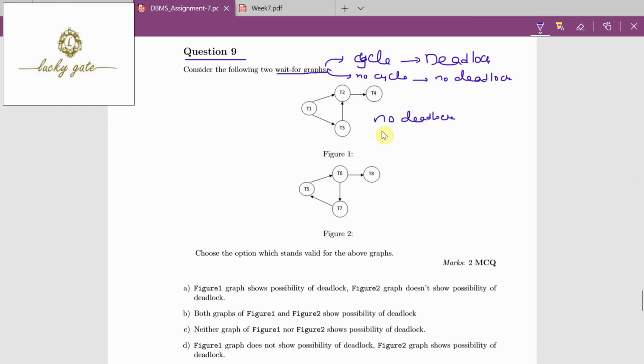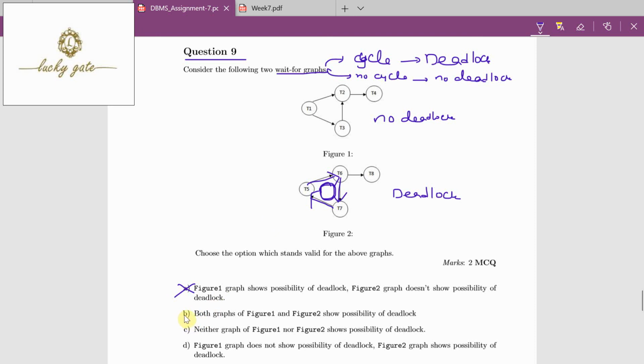In figure 2, observe T5 to T6, T6 to T7, T7 to T5. So means here we have a cycle from 5, 6, 7, 5, right? Because cycle is there, the figure 2 is representing a deadlock situation. So what is the answer for the question? Option A given, figure 1 graph shows possibility of a deadlock. It is incorrect because no deadlock in figure 1.